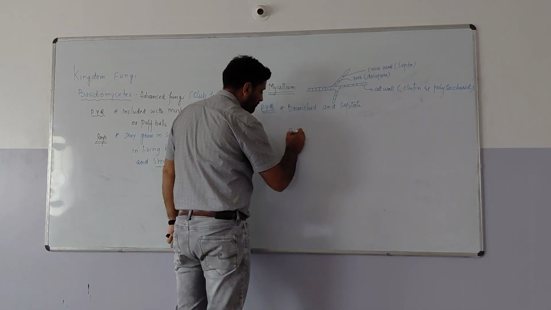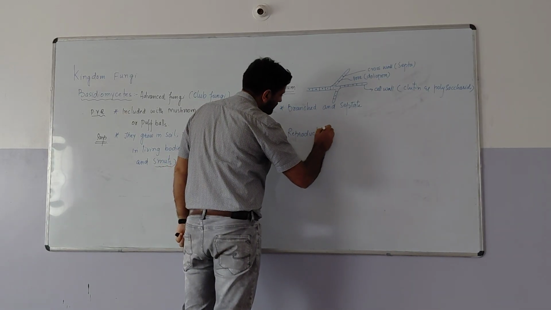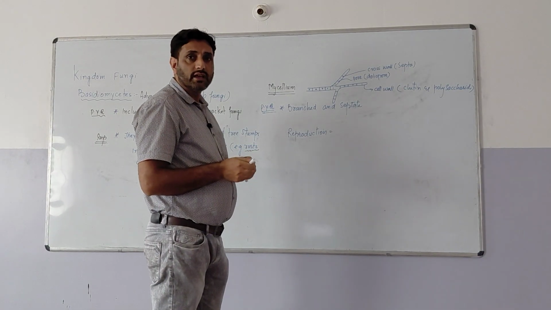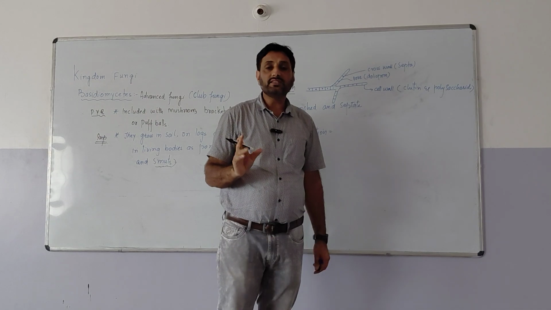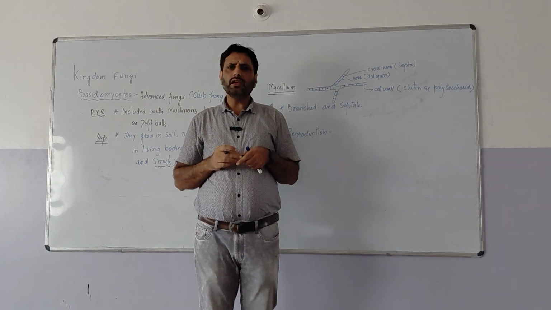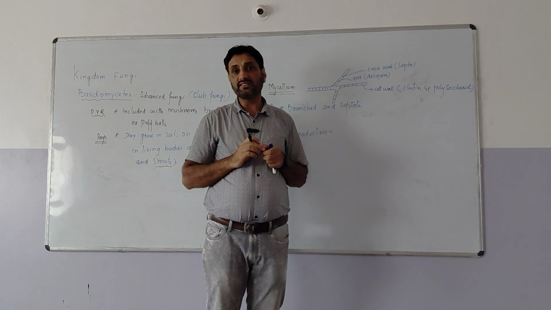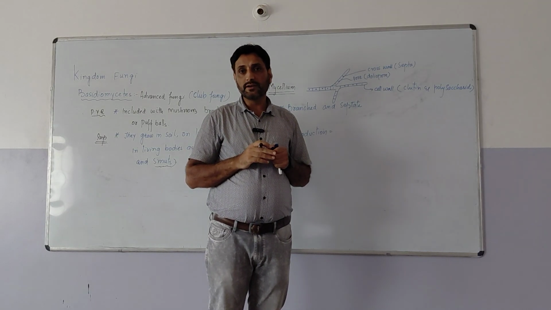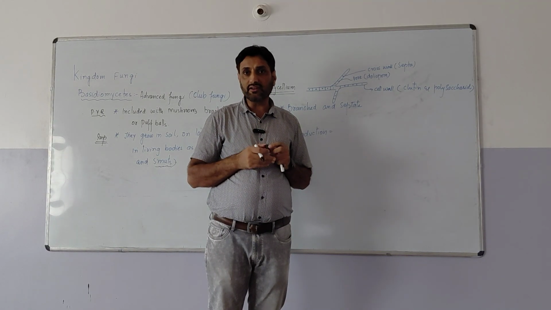In reproduction, we can see there is no asexual reproduction. If we see in Phycomycetes and in Ascomycetes, we have seen they reproduce by asexual spores. In Phycomycetes, they were reproducing by zoospores and aplanospores, and in Ascomycetes, they reproduce through conidia. Is this clear or not?